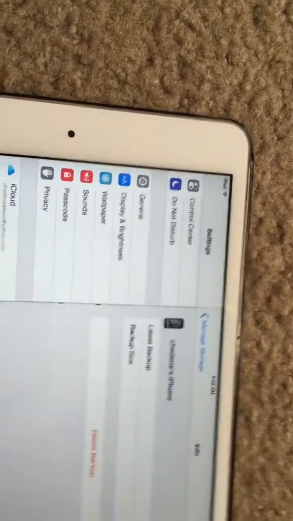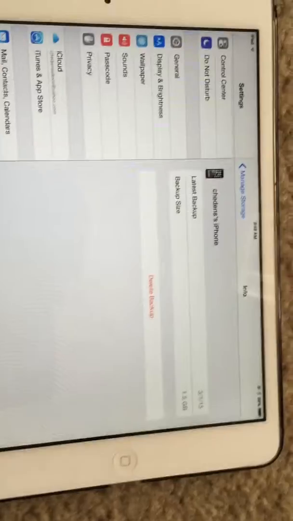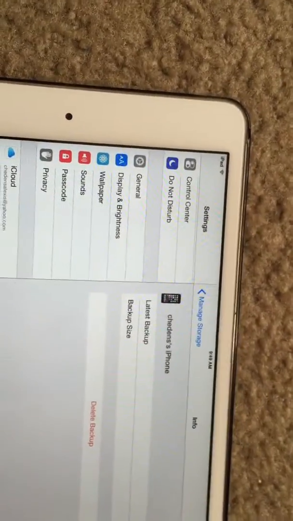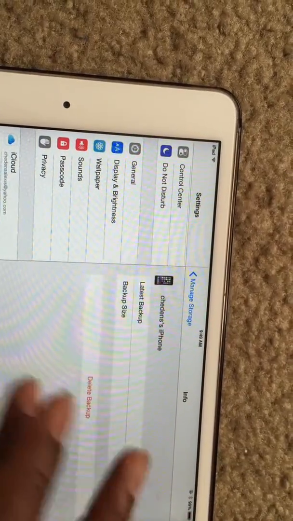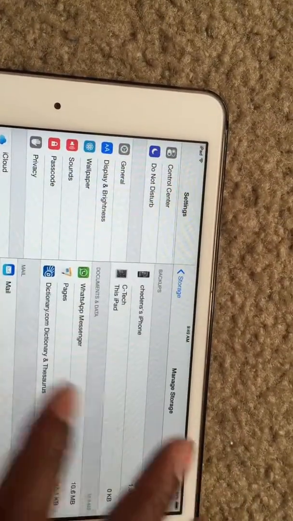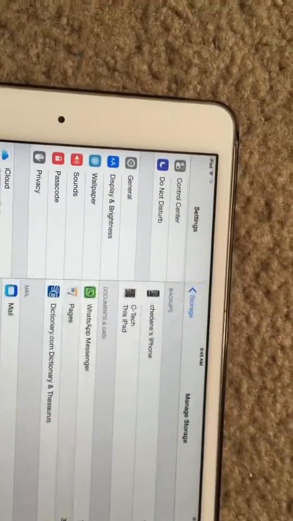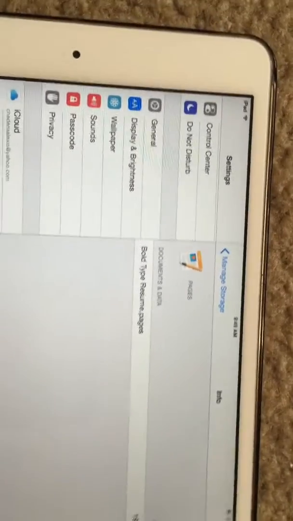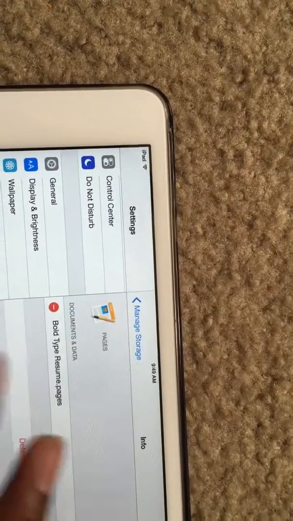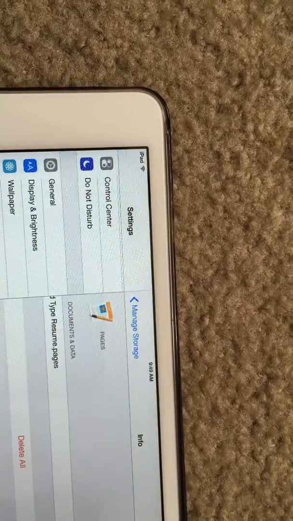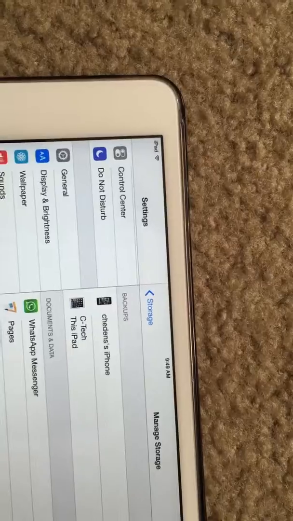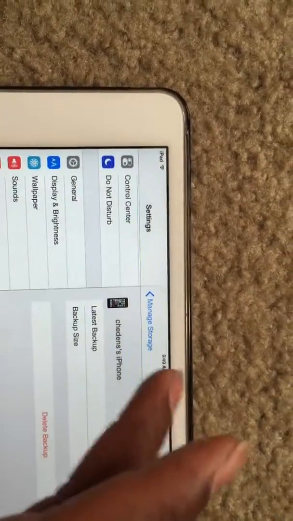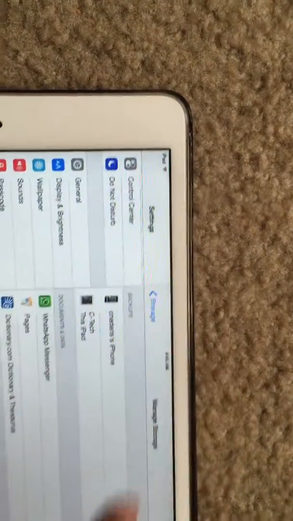Let's click on the iPhone. On the iPhone, if I have some apps that I don't want anymore... This is a page which I don't really use, so I'm just going to delete it also. And then if you have some apps that you don't use at all,